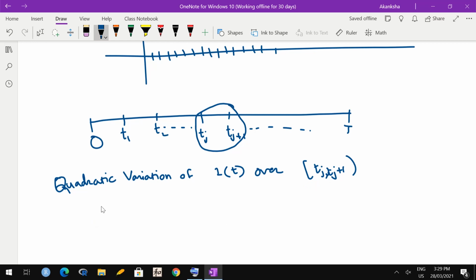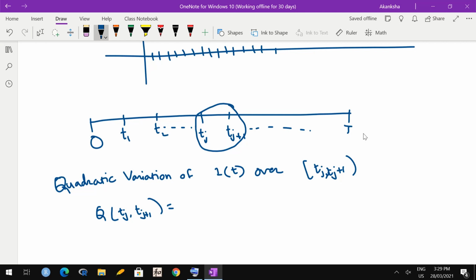So let me denote it by say q between tj to tj plus 1. By definition, I have to study the value of it. I have to compute value of Ito integral at different points between tj to tj plus 1. Then I have to take differences between the consecutive values and square them and so on.